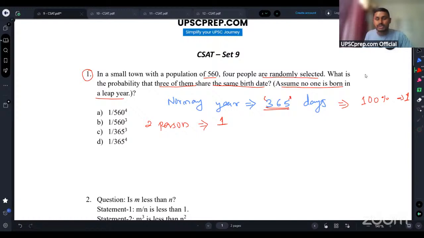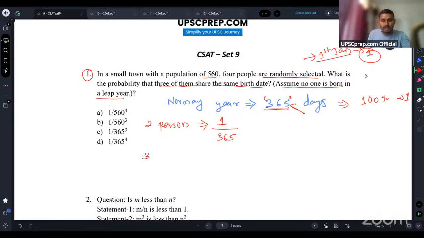Let's say that date is 1st of January. The other person has a total of 365 possibilities, but has to have only 1st of Jan. So the probability in that case will be 1 by 365, right?